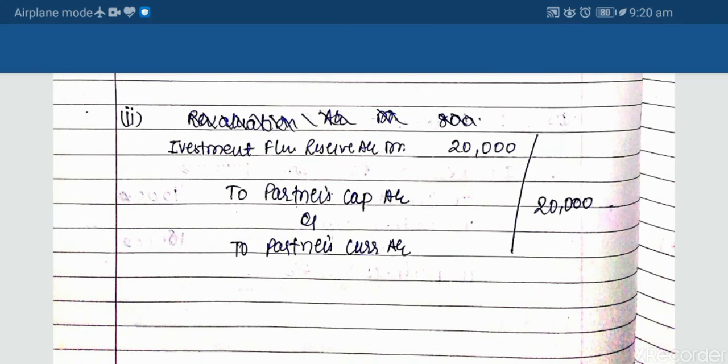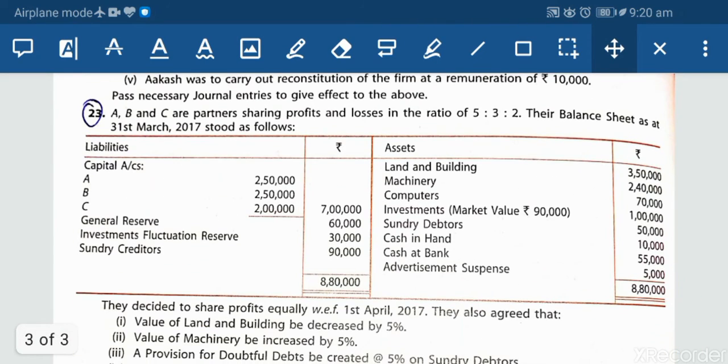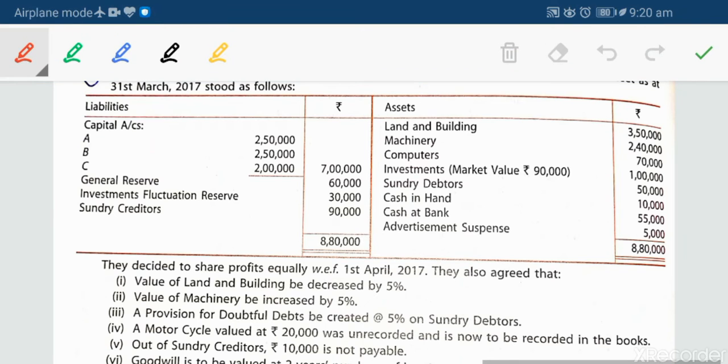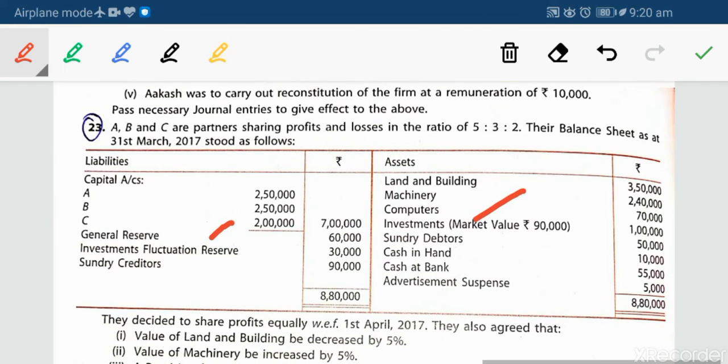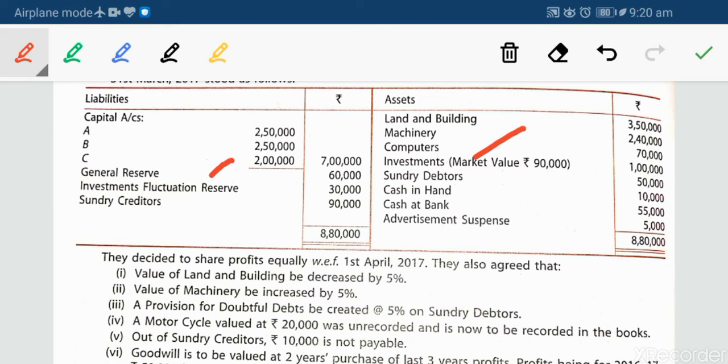Okay, now let's go to an example to understand all these things clearly. Here we have been given an example, A, B, C are partners, and all these things are there, but I will be talking about only one thing, that is your investment fluctuation reserve. This is a complete question, but I will be talking about only that investment fluctuation reserve. So the question will be like this, and we have to find out what entries we have to do with the various concepts that we have been learning since past many days.